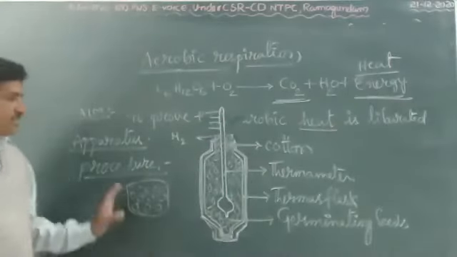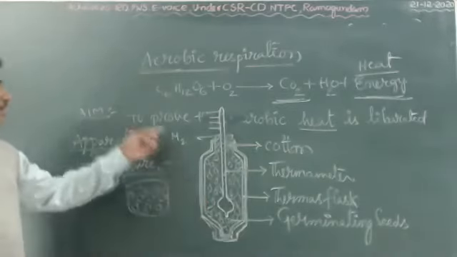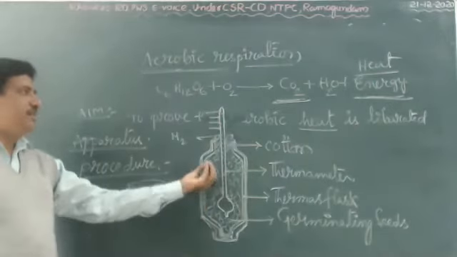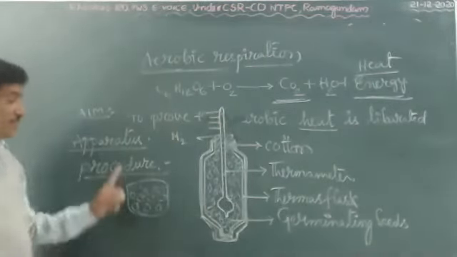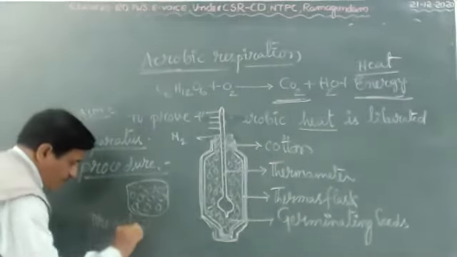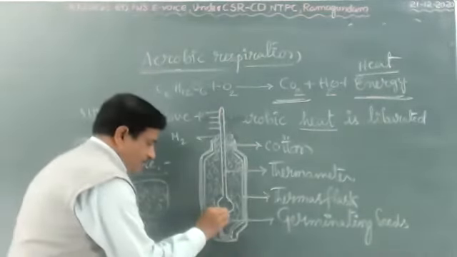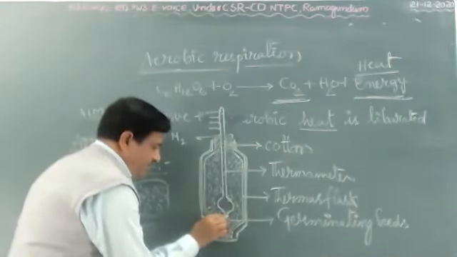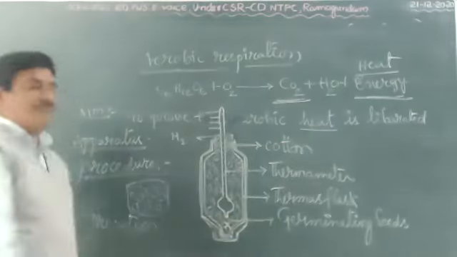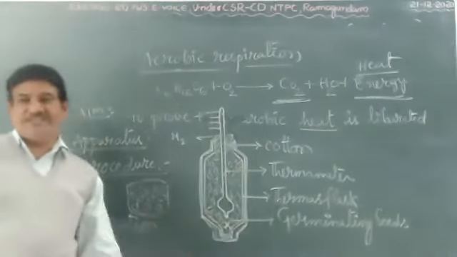Okay, children. What is the final conclusion? By this experiment, we prove that in aerobic respiration, germinating seeds release heat. One very, very important precaution: the thermometer bulb must be in the middle of the seeds and it should not touch the bottom of the flask. If it touches the bottom of the flask, the temperature will change.